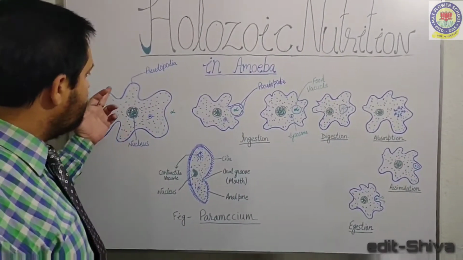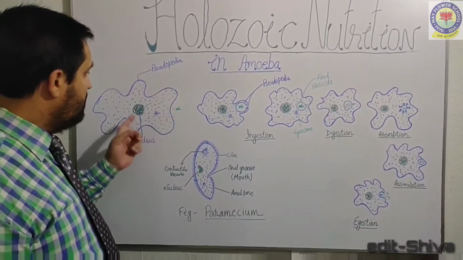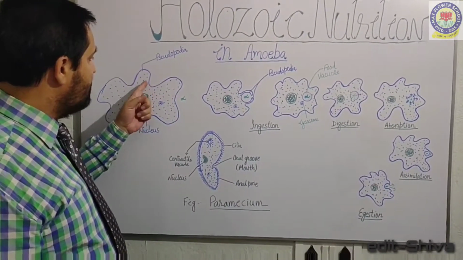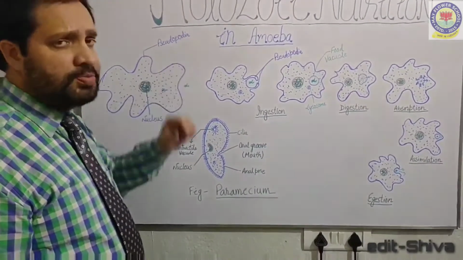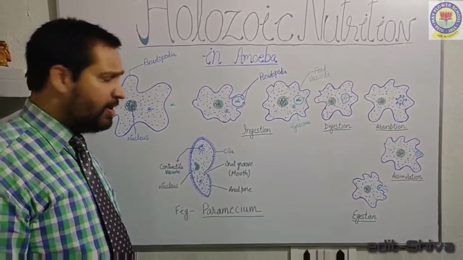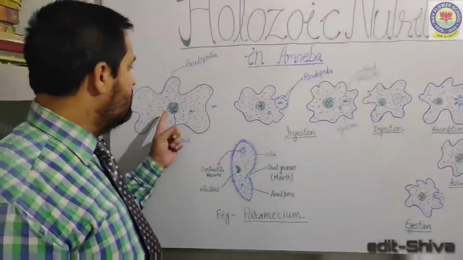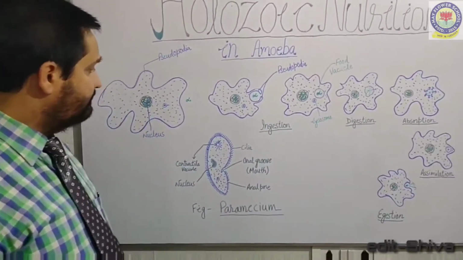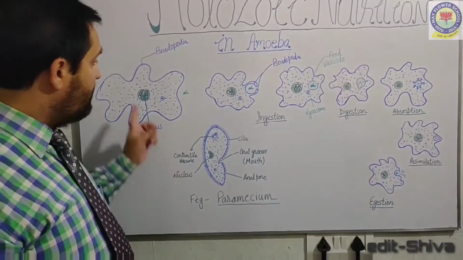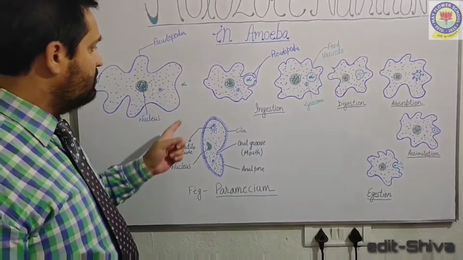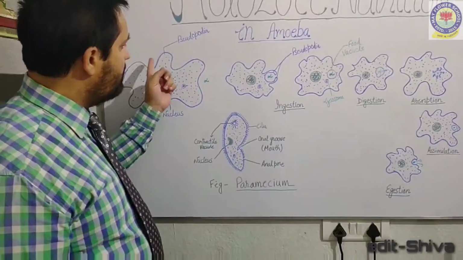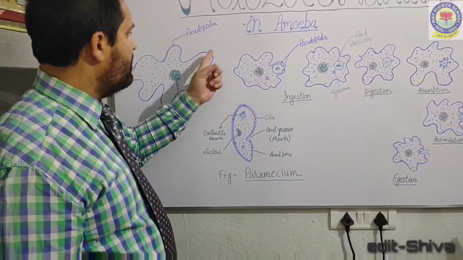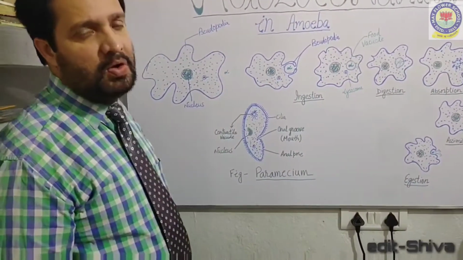On the body surface of amoeba, these finger-like structures appear and disappear. This is called pseudopodia. Amoeba has one nucleus. Amoeba can take the food from any point of its body surface.